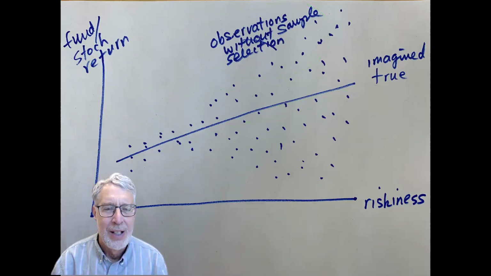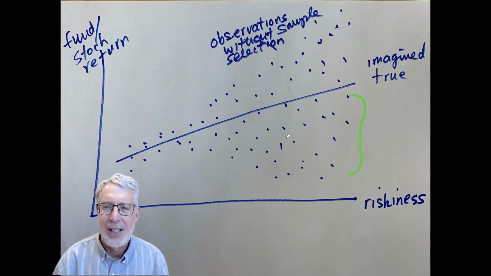Very low risk funds have little variation; some are positive, some are negative. But the riskier we get, the more variation we see around the average return. We see some very extreme positive values, but also high negative values.